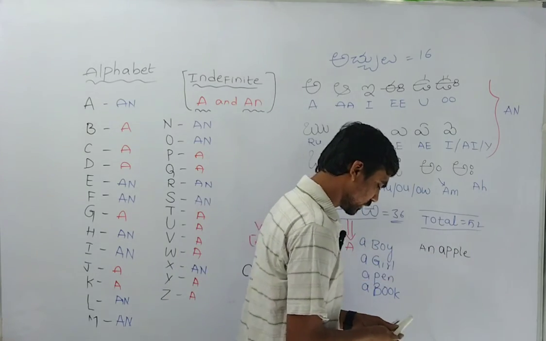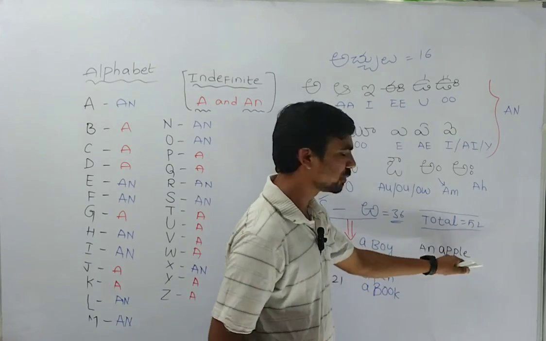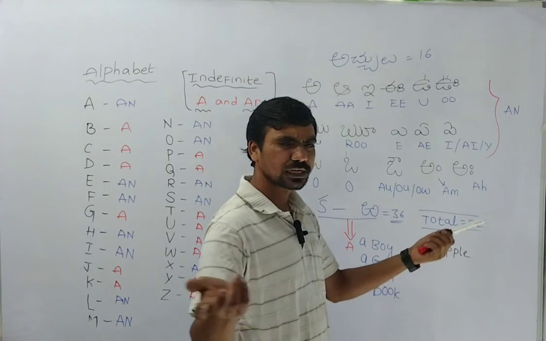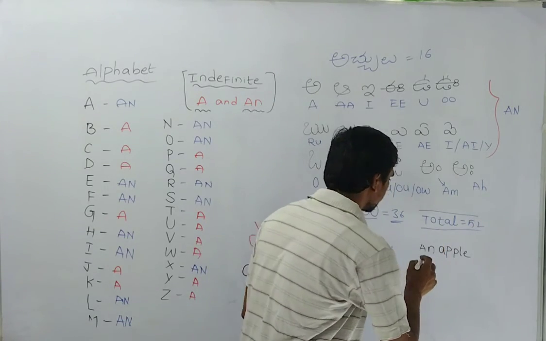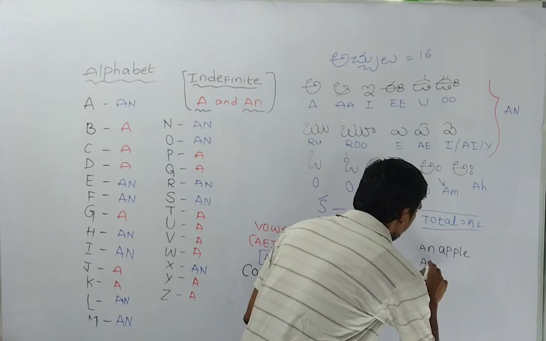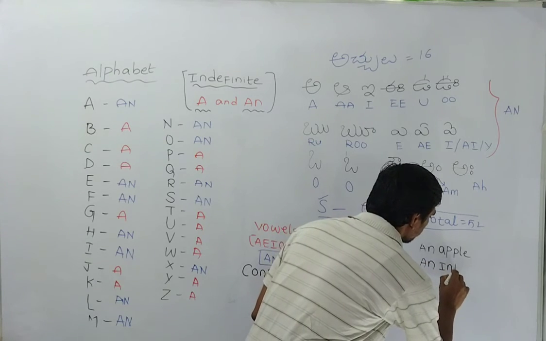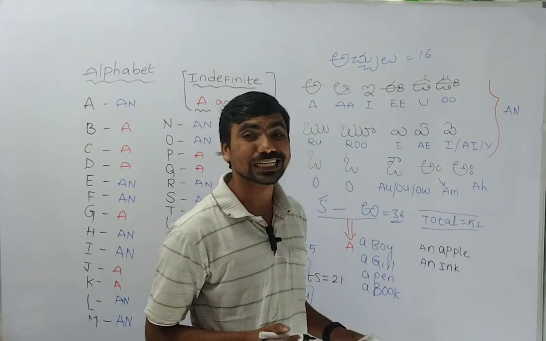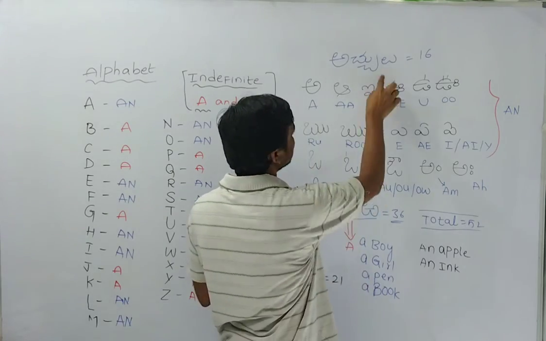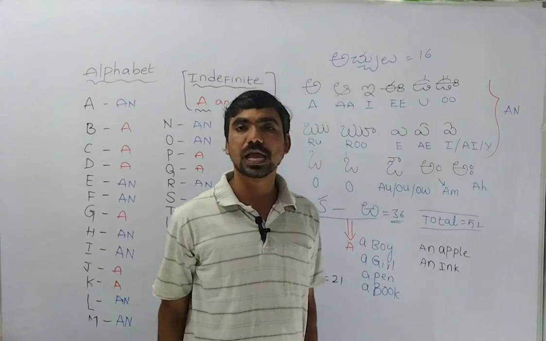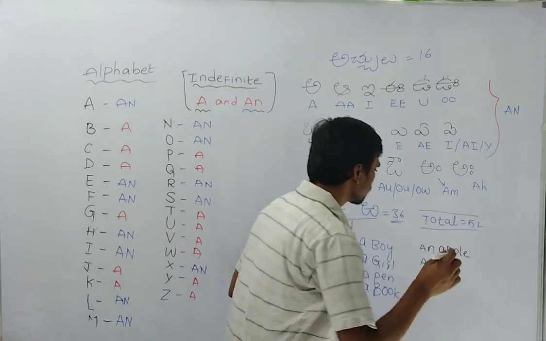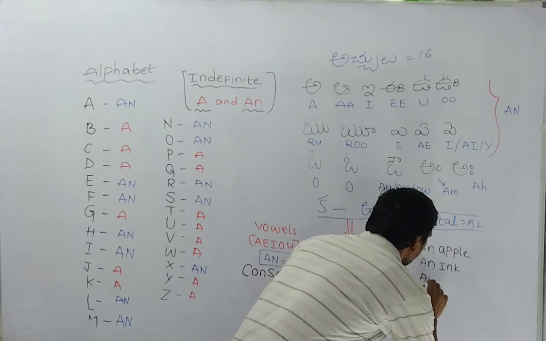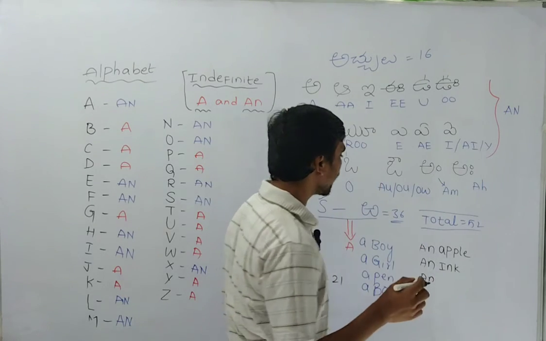One more thing you will understand. I wrote an apple, right. Then any more? An ink. Ink has an i sound, so I wrote an ink. You can simply write an MLA.